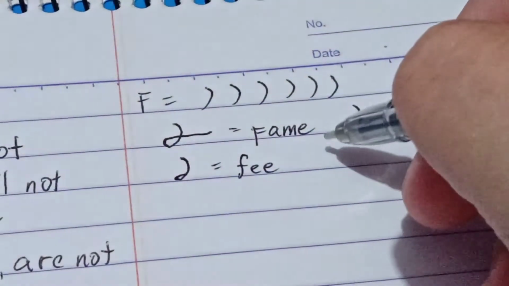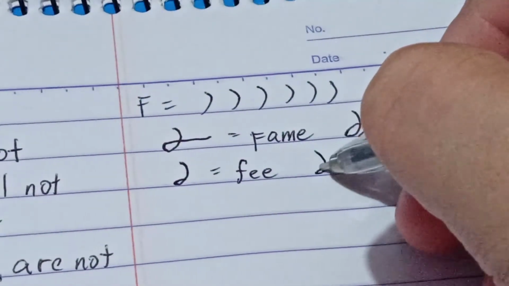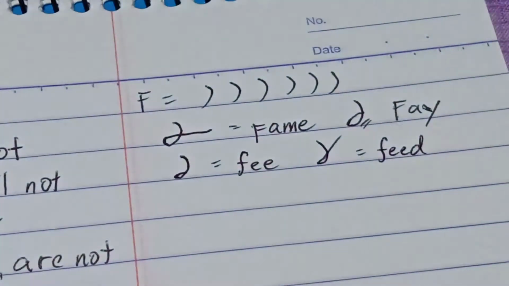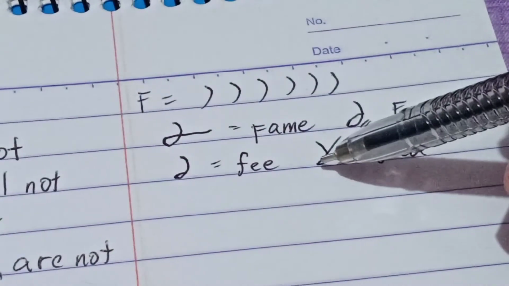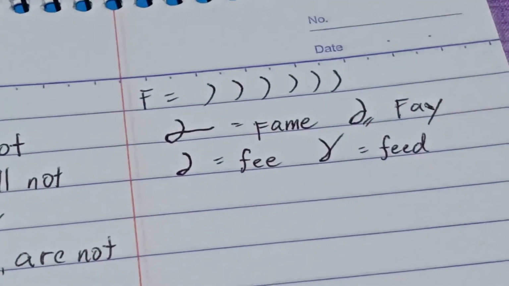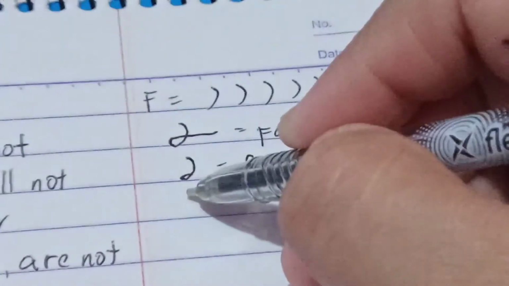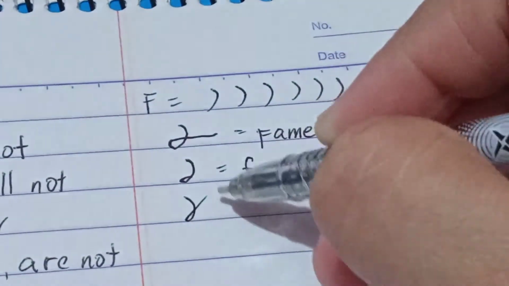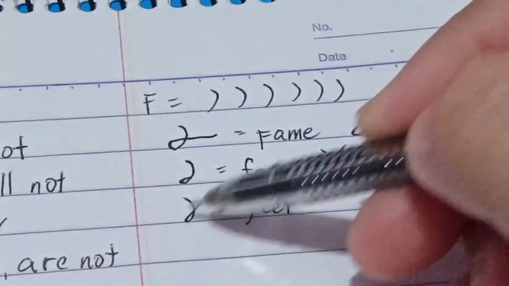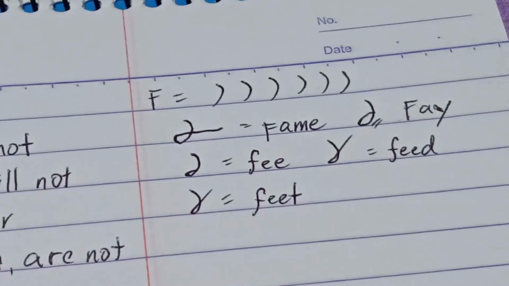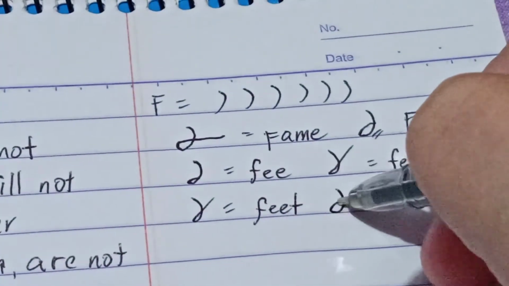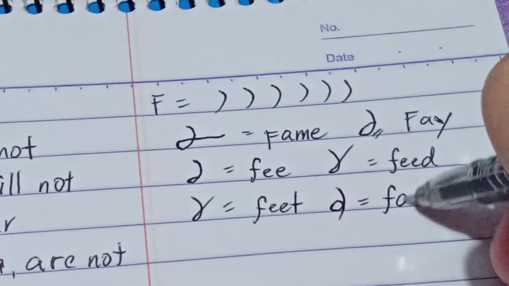If I combine F-E-D, so this is feed. F, small circle, and D, slanting, that is feed already. If I combine F-E-T, so this is feet. Another, if I combine F-A-S, so this is face.